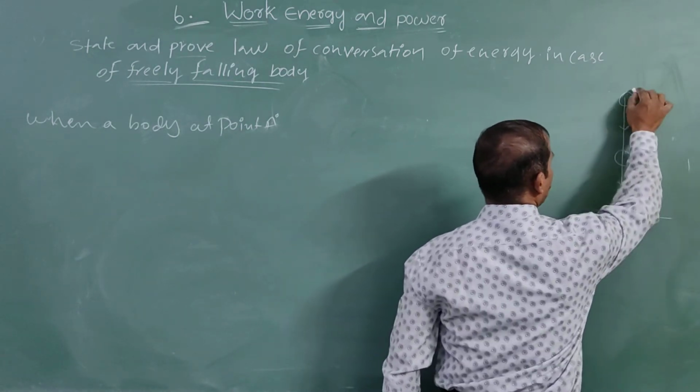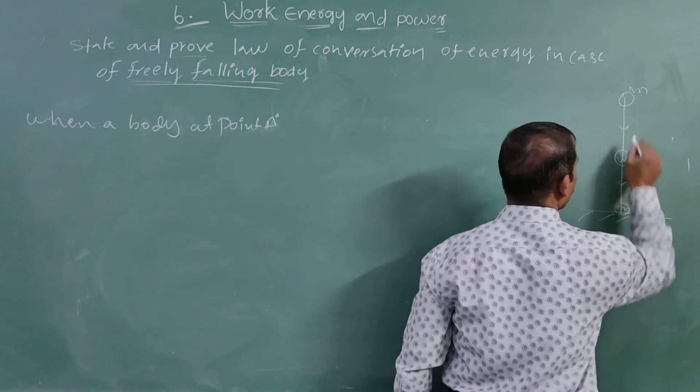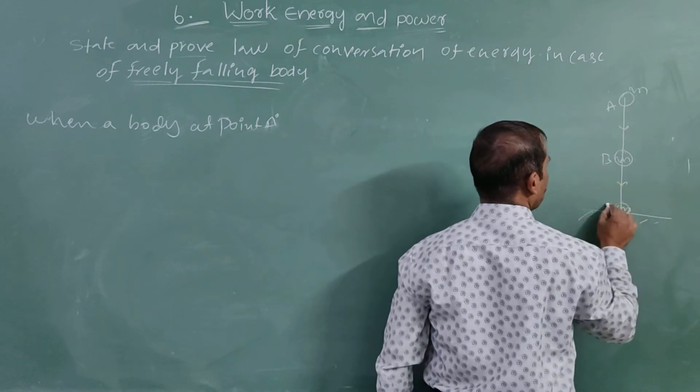Symbol, arrow symbol downwards. Point A, this one, point B, this one, here point C.